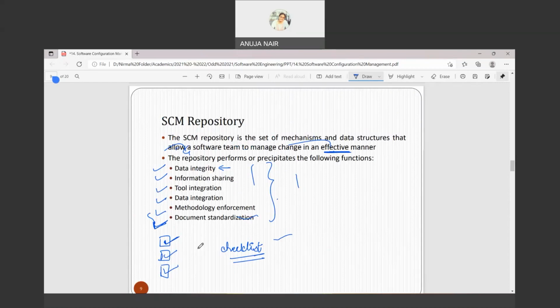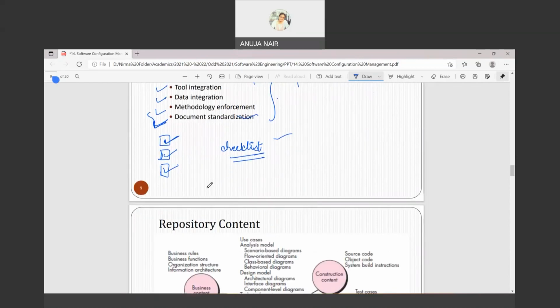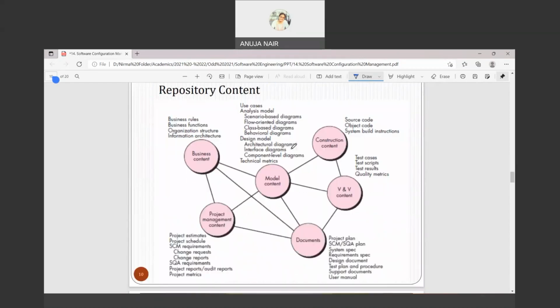So if I perform all these functions of the checklist, then I can say that, अच्छा ठीक है, मैंने ये सारे टास्क परफॉर्म कर लिए हैं, right? That is the meaning of SCM repository. This is again similar to repository content, meaning what all things are present that you can check. मैंने वही चीज़ हम अभी डिस्कस करी थी. Business content means anything project related, meaning related to the organization. Model content means all the diagrams.